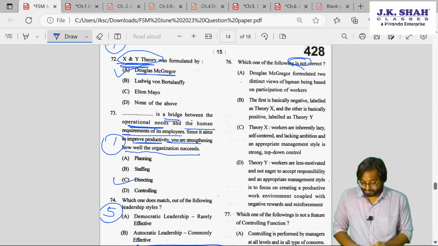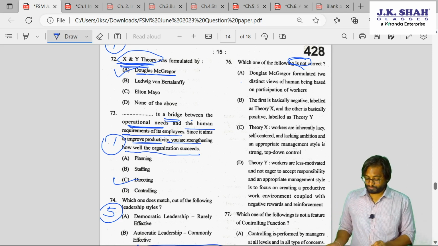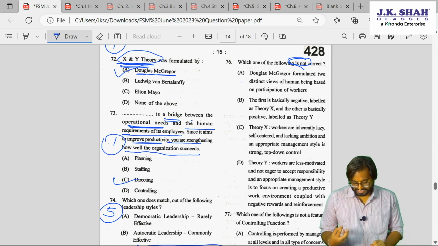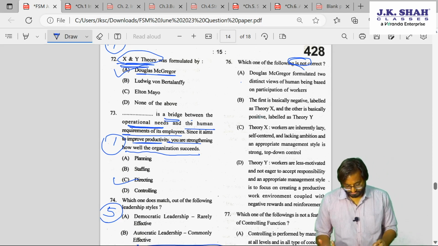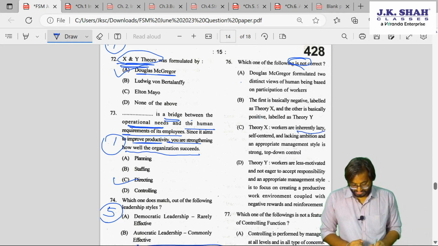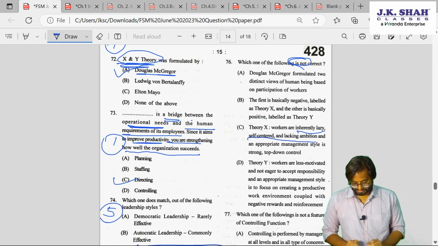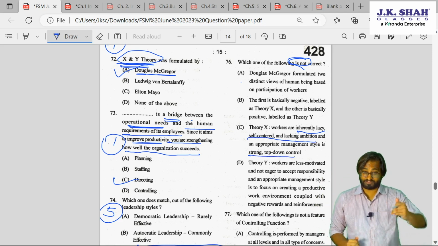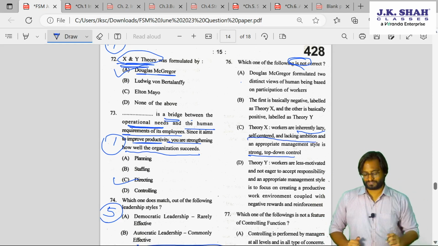So Douglas McGregor formulated two distinct views of human being based on participation of workers. This is a true statement. The first is negative, the other is positive. Theory X is lazy, self-centered and lacks ambition. So we need to control them. Top-down approach we will have to follow. We will have to give constant instructions.